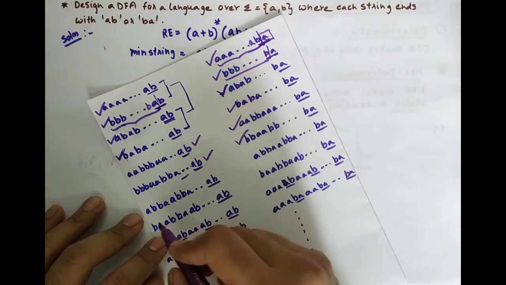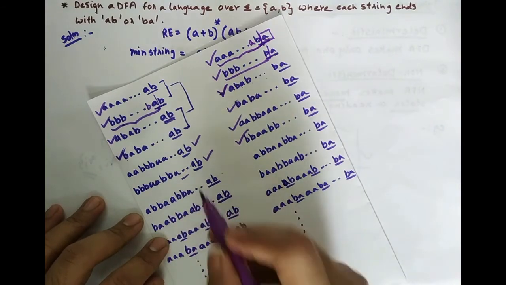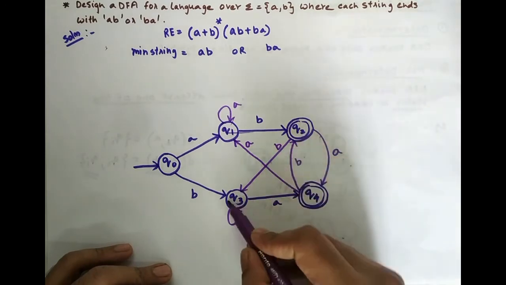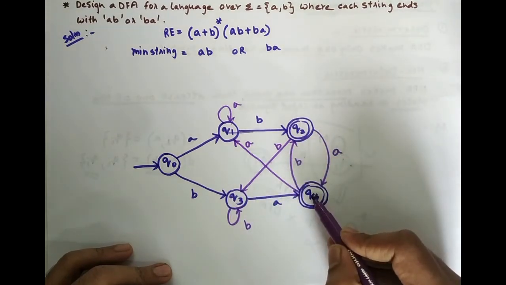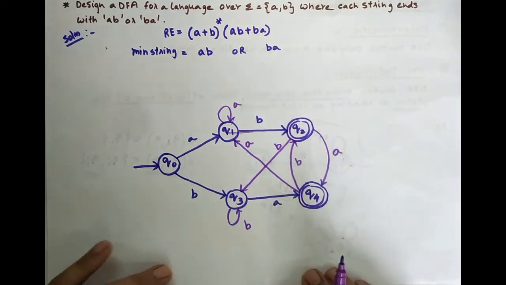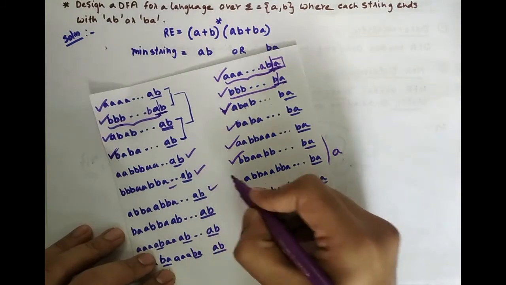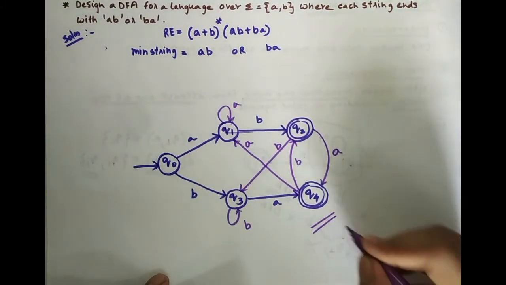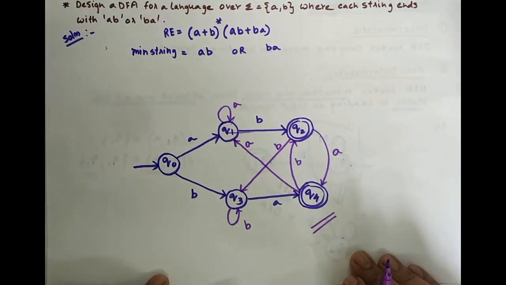So then AB, BA, AB, BA ending with AB. Let's see whether it is accepted. A, B, BA accepted, ending with AB is accepted, ending with BA is also accepted. So you can check all others will be accepted. So this is the final DFA for the problem that is given.